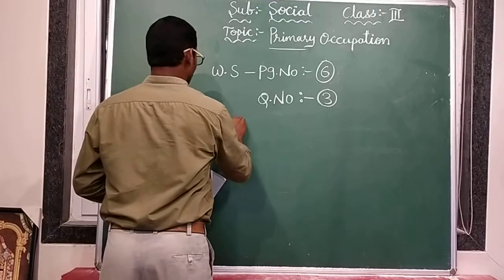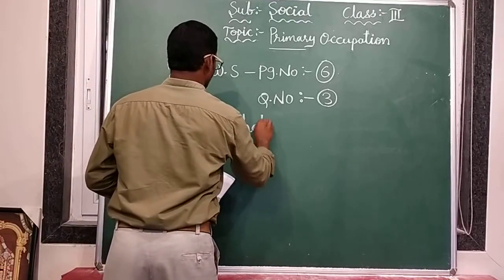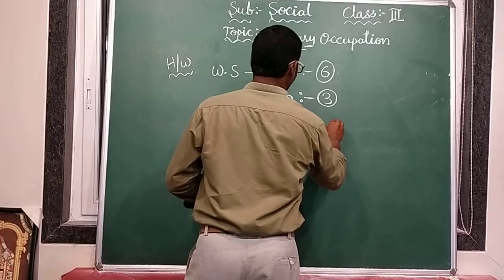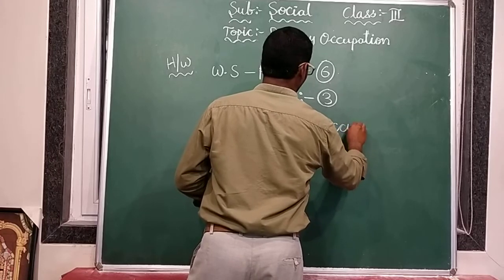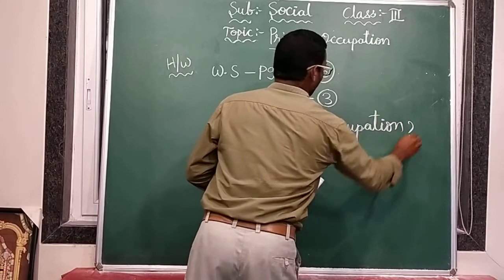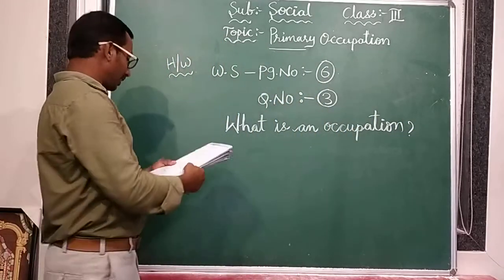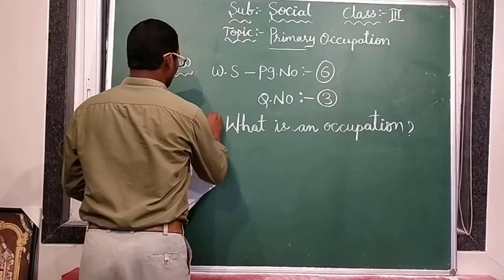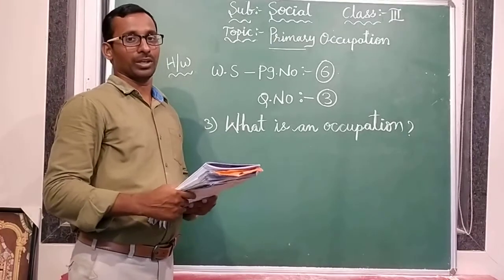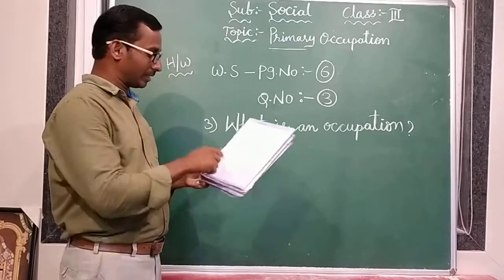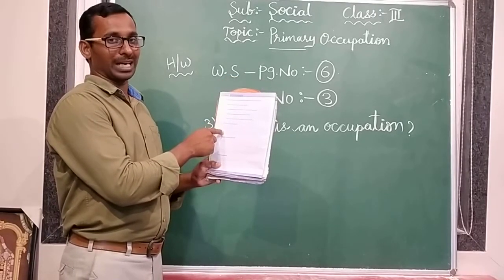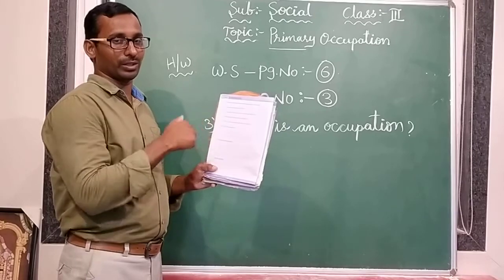What is an occupation? This is the third question. The answer is already there in your textbook. You have to see in your textbook and write it with pencil here. Two lines are given to you. Write neatly, everybody. Use capital letters where you want to use capital letters.